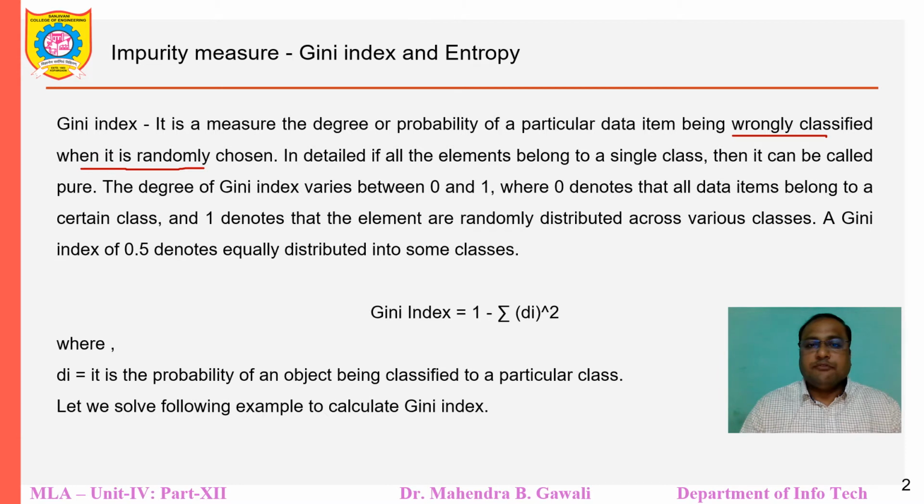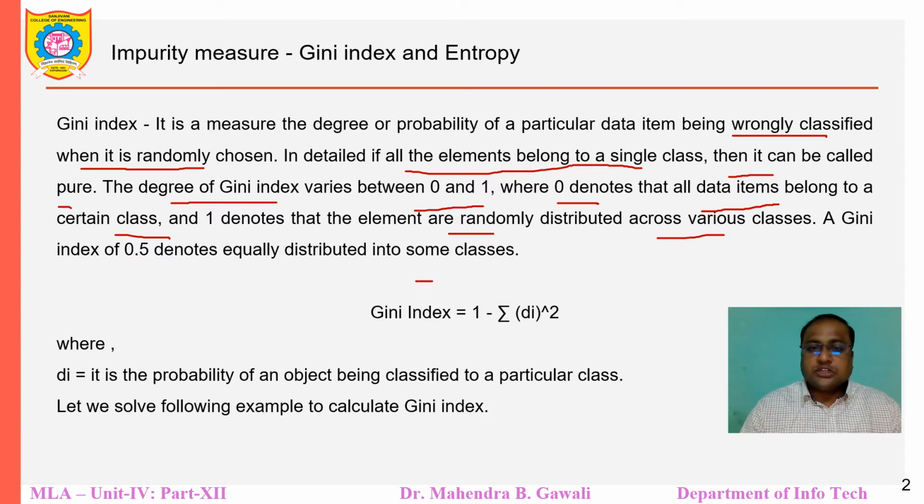In detail, if all the elements belong to a single class, then it can be called pure. We already said this. The Gini index varies between 0 and 1, where 0 denotes that all data items belong to a certain class and 1 denotes the elements are randomly distributed across various classes. A Gini index of 0.5 denotes equal distribution across some classes.